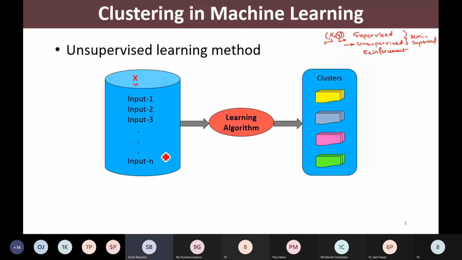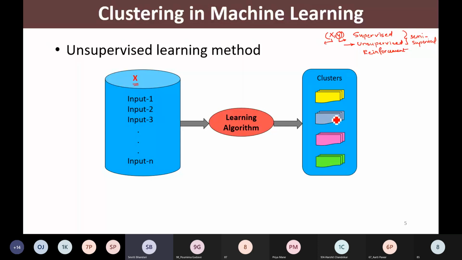Then this data is presented to our learning algorithm, and whichever data points are similar are clustered together, grouped together. So the unsupervised learning methods will provide us the output in terms of clusters, the groups of data. Similar data points are clustered in one cluster.